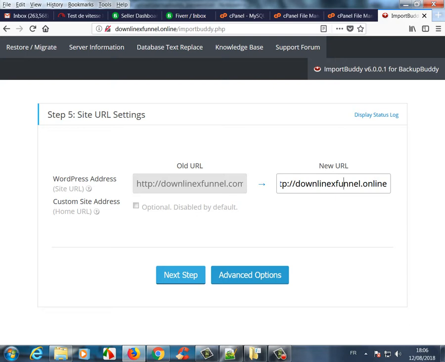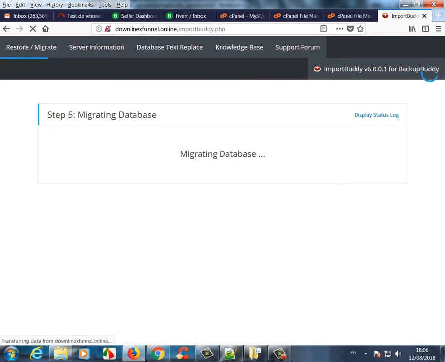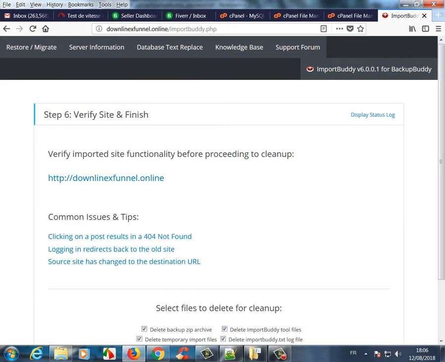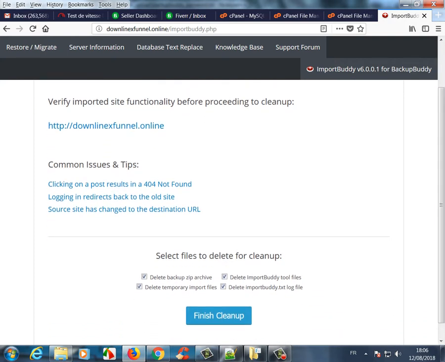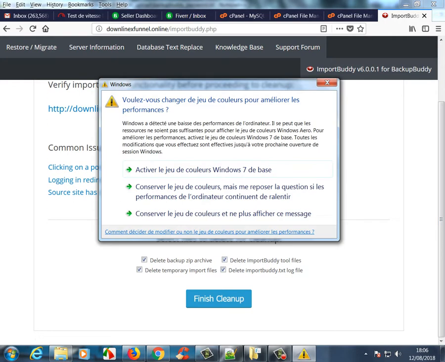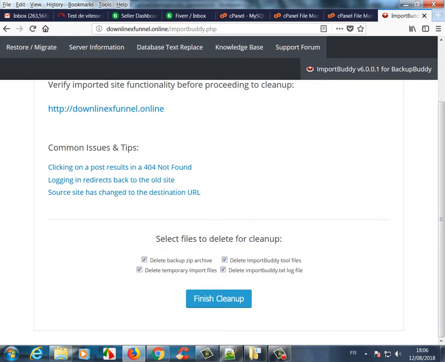We click on next step. Step 6, verify site and finish. Now the site is restored. We need to clean up our domain directory, so we click on finish cleanup.